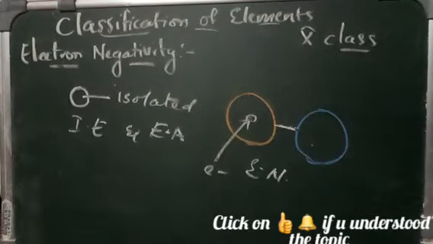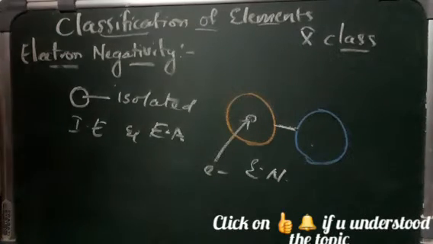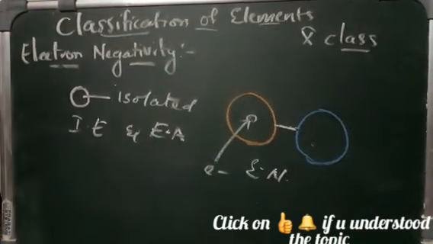That means the nuclear charge, the stability configuration, the atomic radius, the penetration power, and the screening or shielding effect all affect electronegativity.